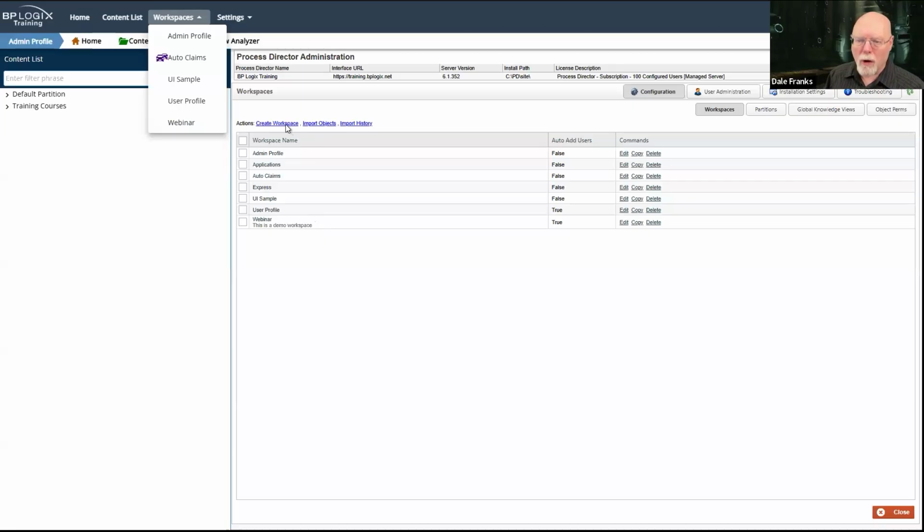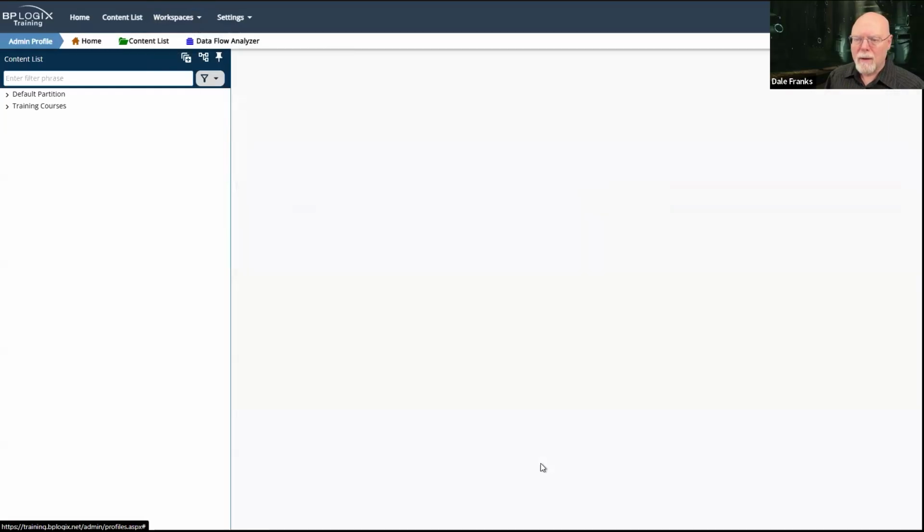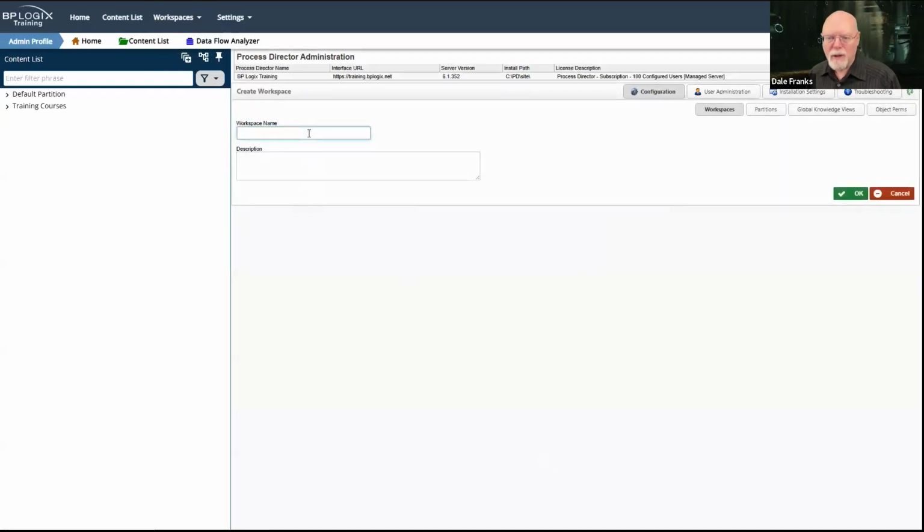So let's create a new workspace and let's go through the configuration settings for it. We'll click the Create Workspace button. We're just going to give it a name, and we're going to call this the WS and DB workspace, for workspaces and dashboards.